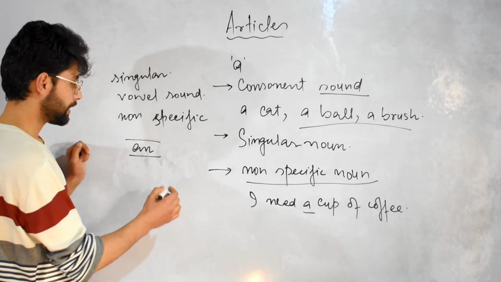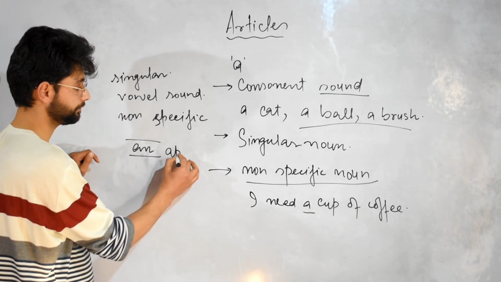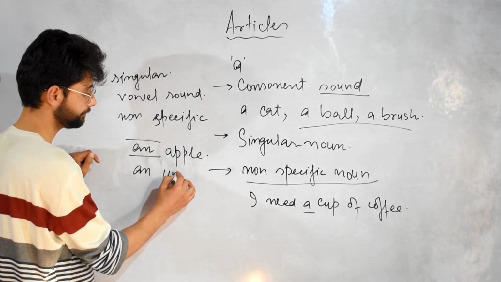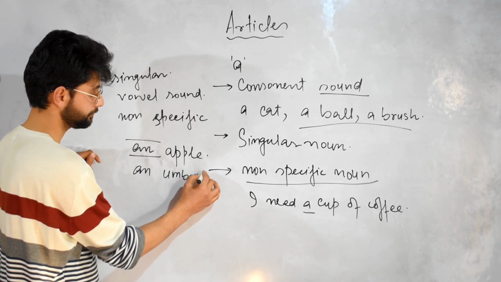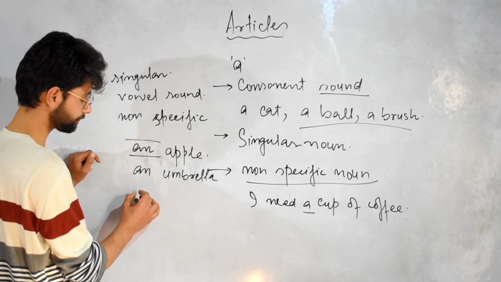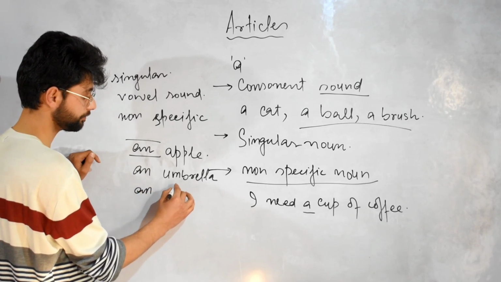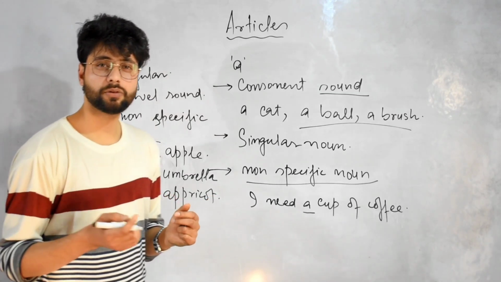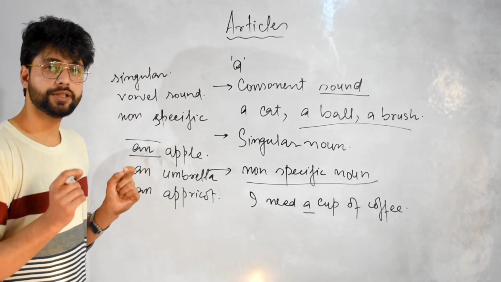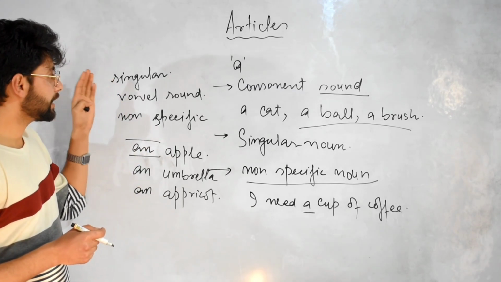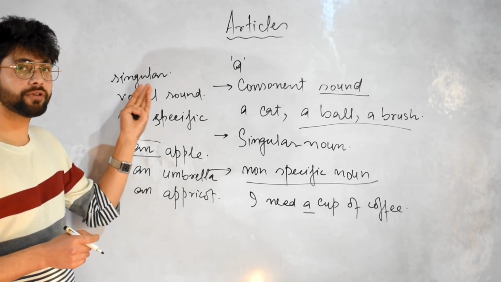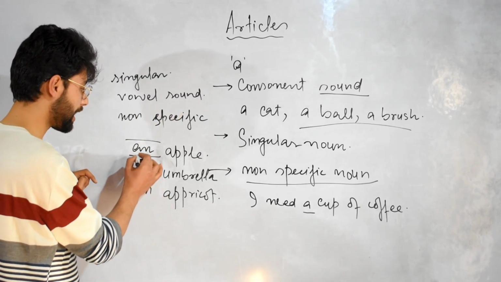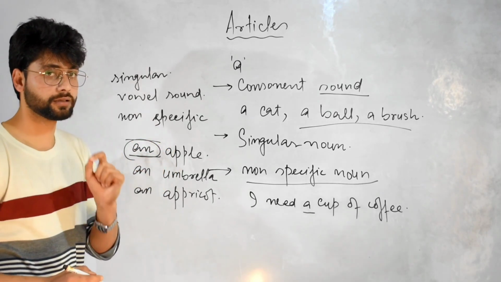For example, an apple, an umbrella, an apricot, and so on and so forth. So what did we understand here? The noun is singular, starting with a vowel sound, and is non-specific as well. Then we use the article an, not a.